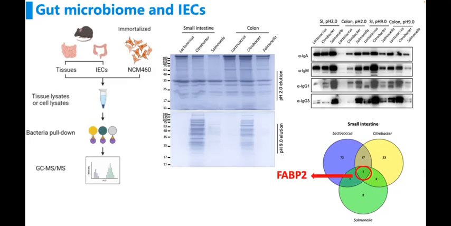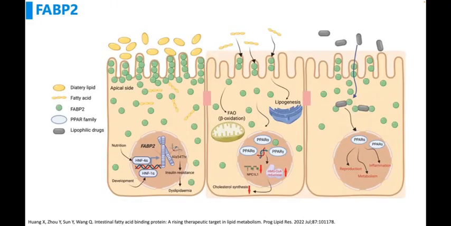Our results revealed widespread interactions between microbial proteins and host proteins along the intestinal tract. Interestingly, only a limited set of host proteins mediated specific interactions across multiple bacterial species. From this screening, we identified FABP2 as the most important host protein interacting with gut microbes.